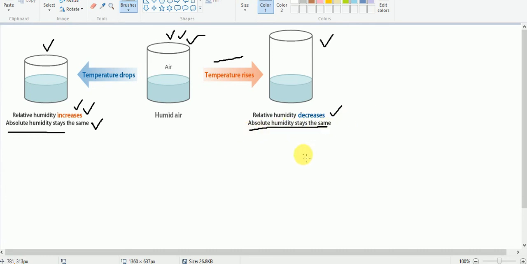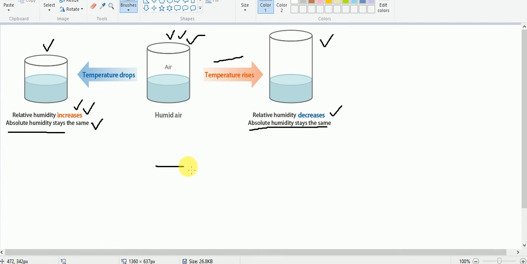As I told you, it is expressed in grams per cubic meter. So that is the point mentioned in the textbook. Relative humidity is affected by the change in the temperature, because when the temperature changes, the volume of the parcel of air increases or decreases, and accordingly the value of the relative humidity will be changed.